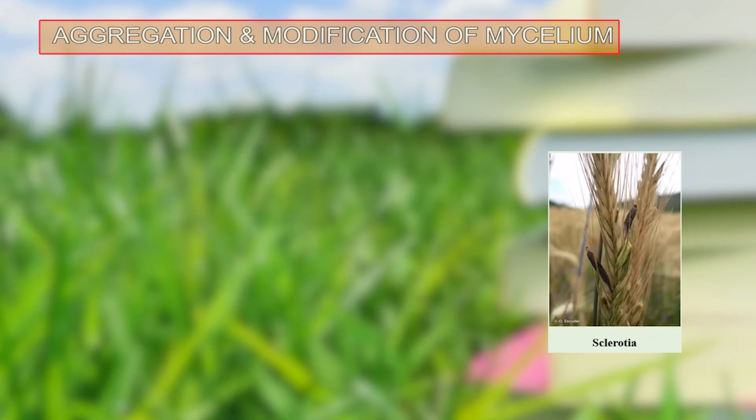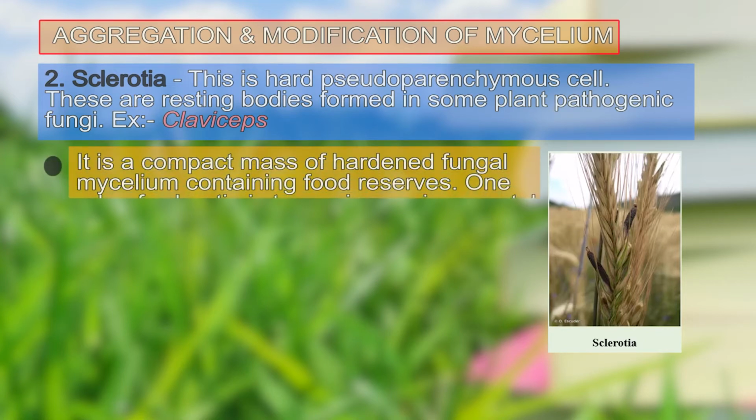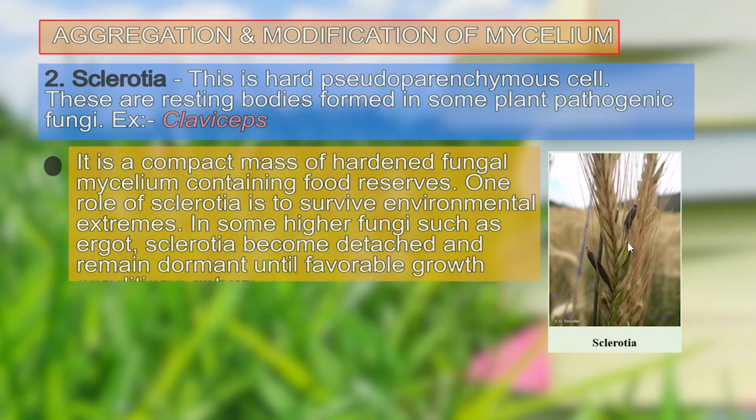The second modification of the mycelium is sclerotia. Sclerotia are hard pseudoparenchymatous cells, and they are the resting bodies formed in some plant pathogenic fungi, for example, Claviceps. Here we find the picture of the sclerotia, which is black in color.